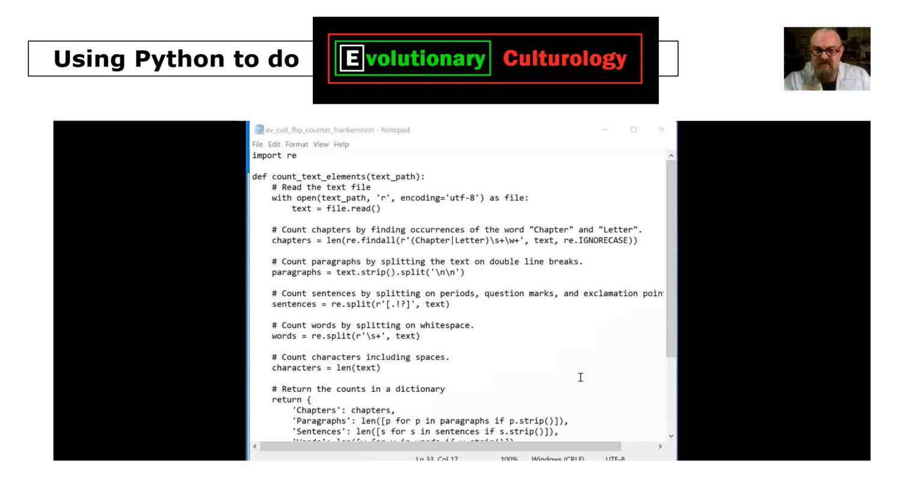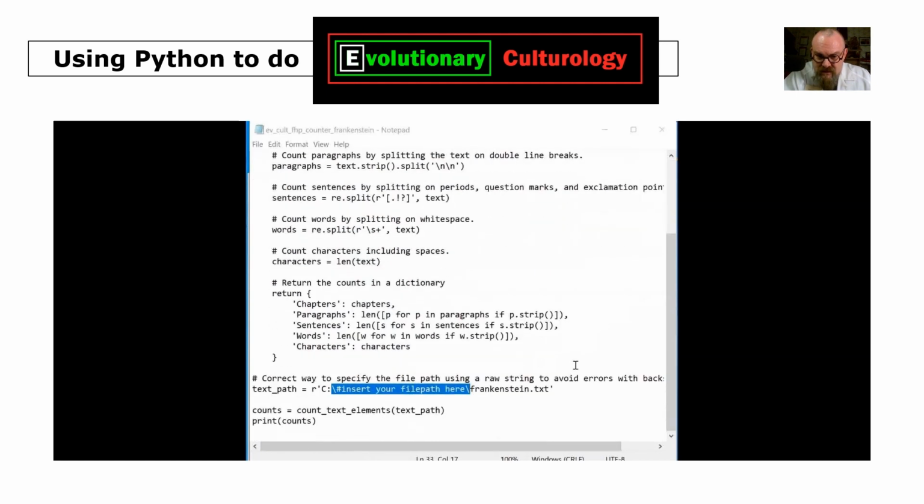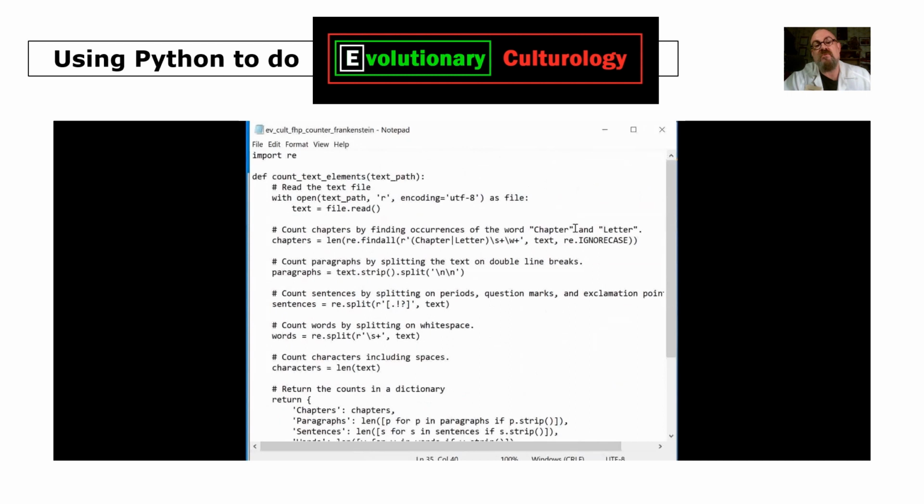So save that. Open the text file. That's how it's going to look. And down here you'll have to change the file path to make sure it's looking at the right file, Frankenstein.txt, that text file on your computer. So put in the right file path there. And we'll save that as a .py file.